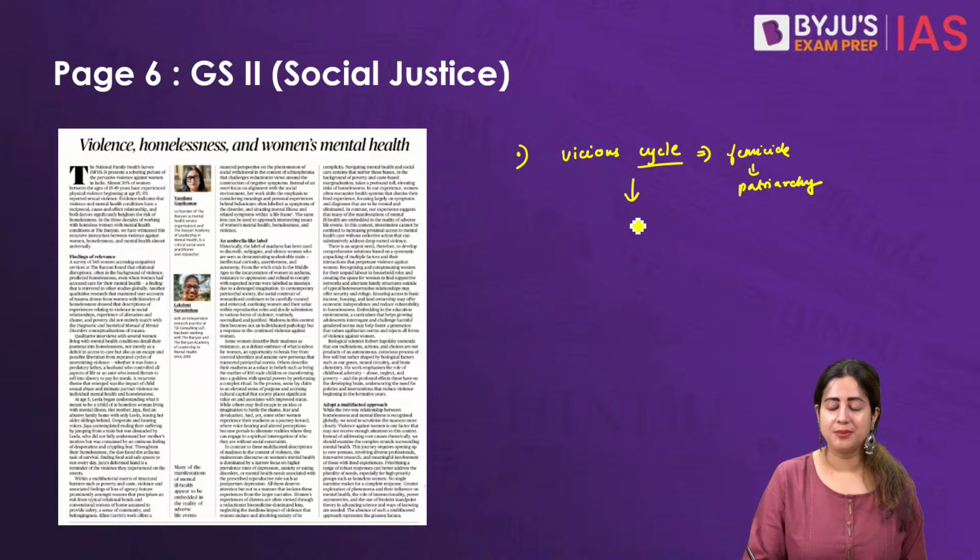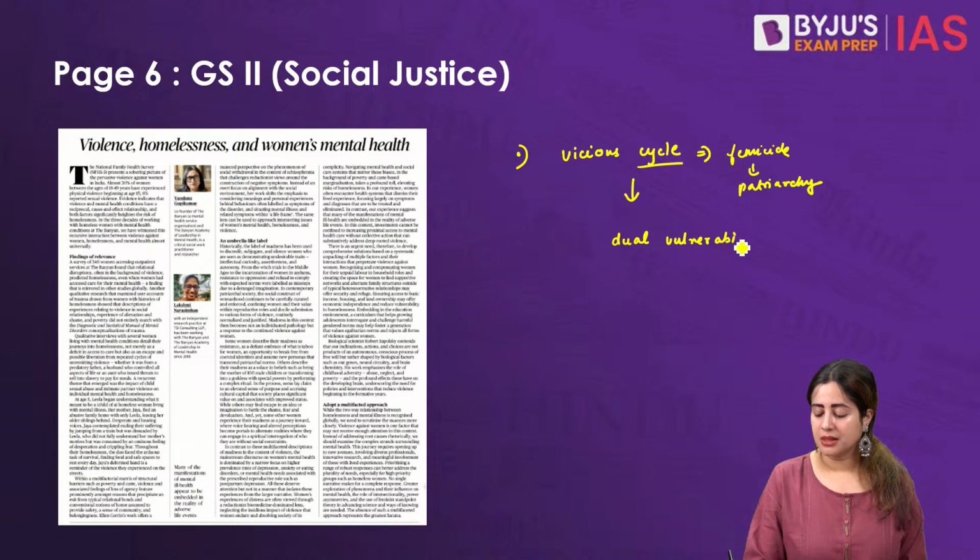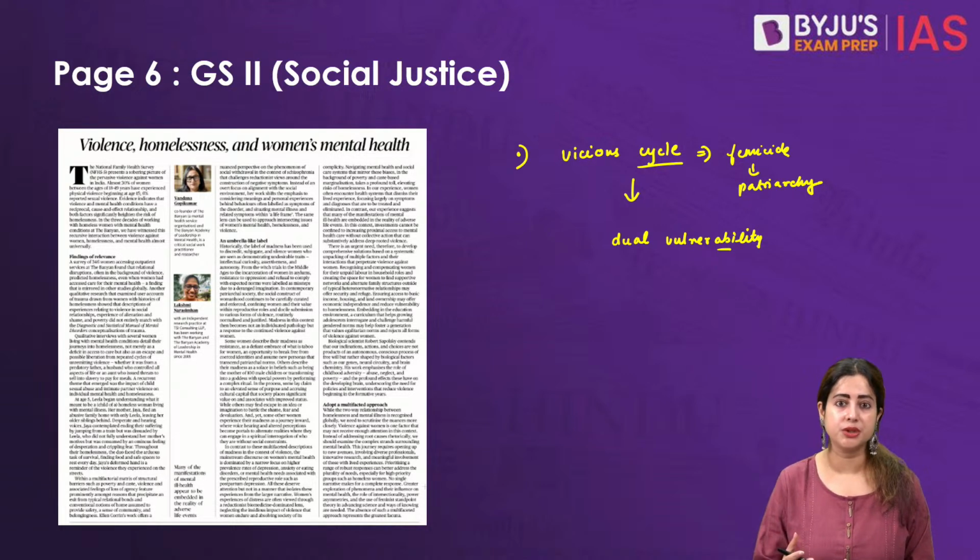The heart of the debate boils down to a concept that is known as dual vulnerability. Many of you, while studying various topics from GS paper 2 social justice, might have heard about the word vulnerable. You might have understood how in Indian society there are certain segments of population who are considered vulnerable.